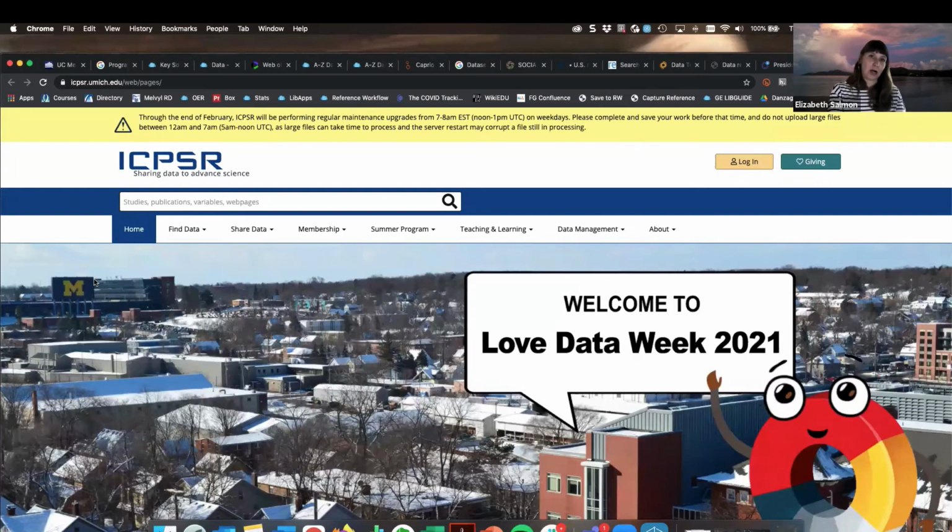So once we are in a repository here, we actually have a few different ways we can go about locating data. So we have this search bar up here.